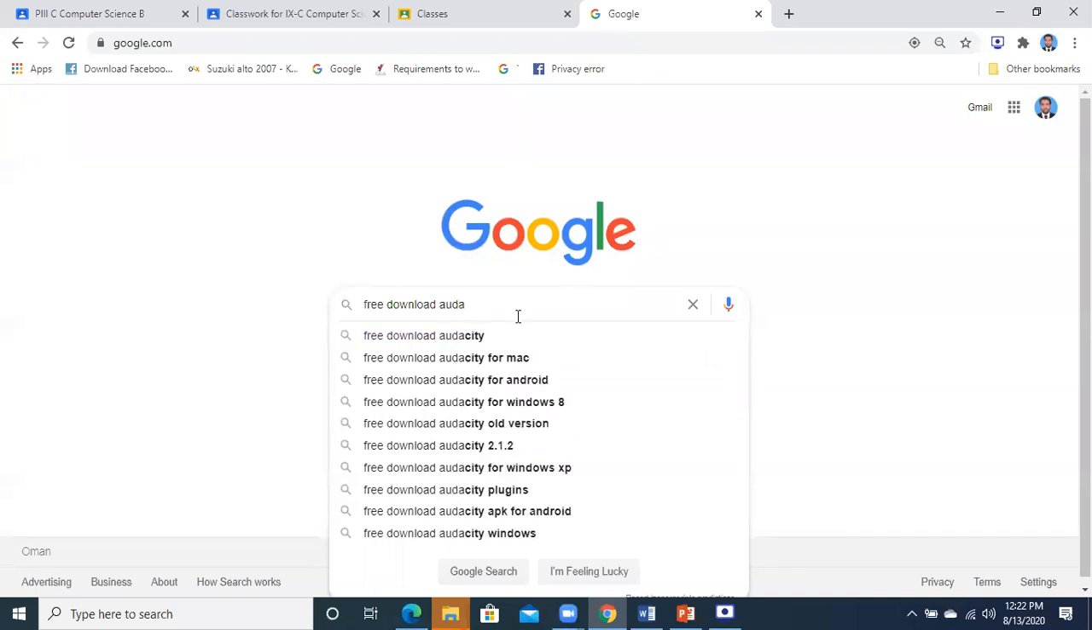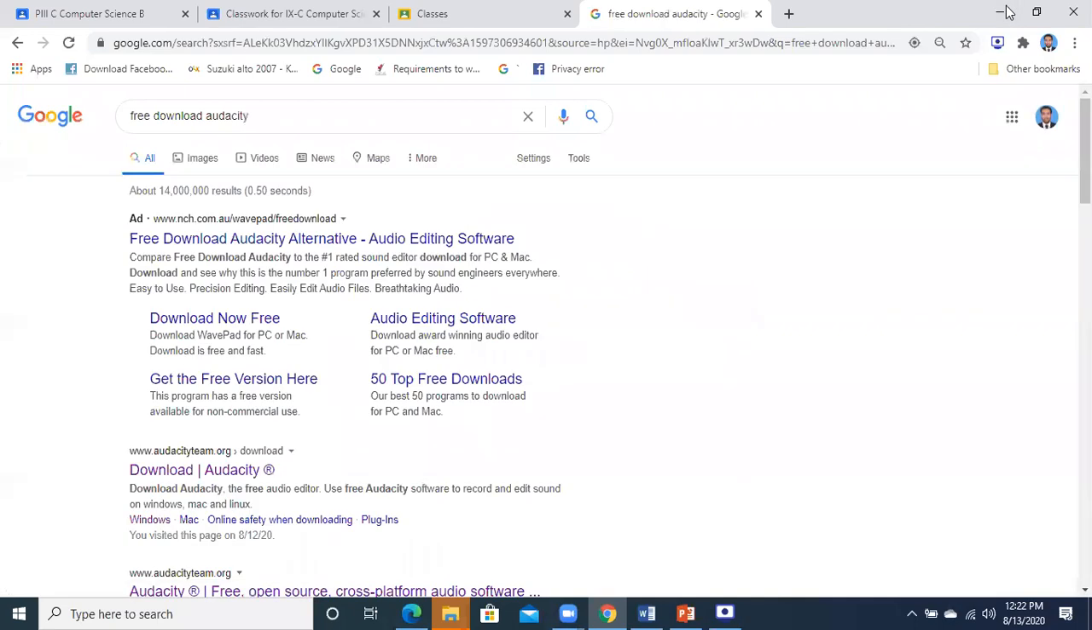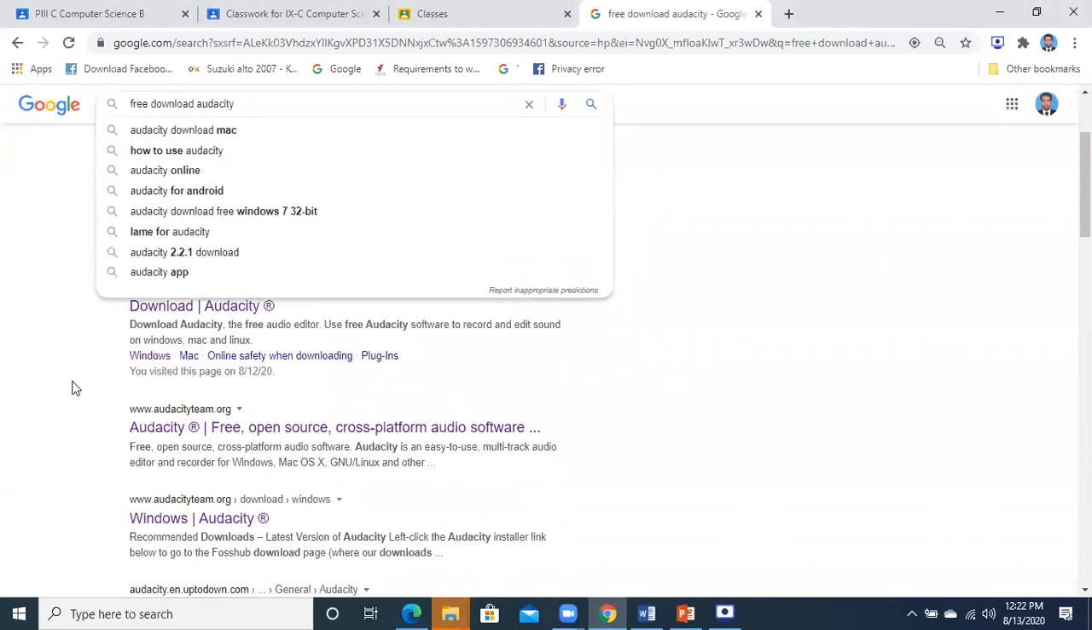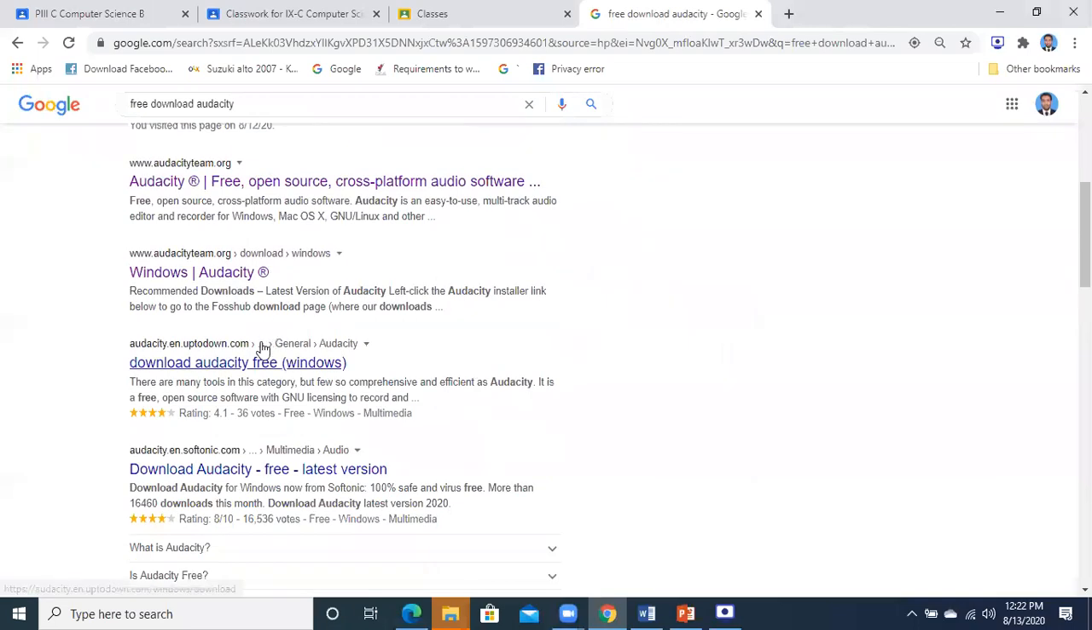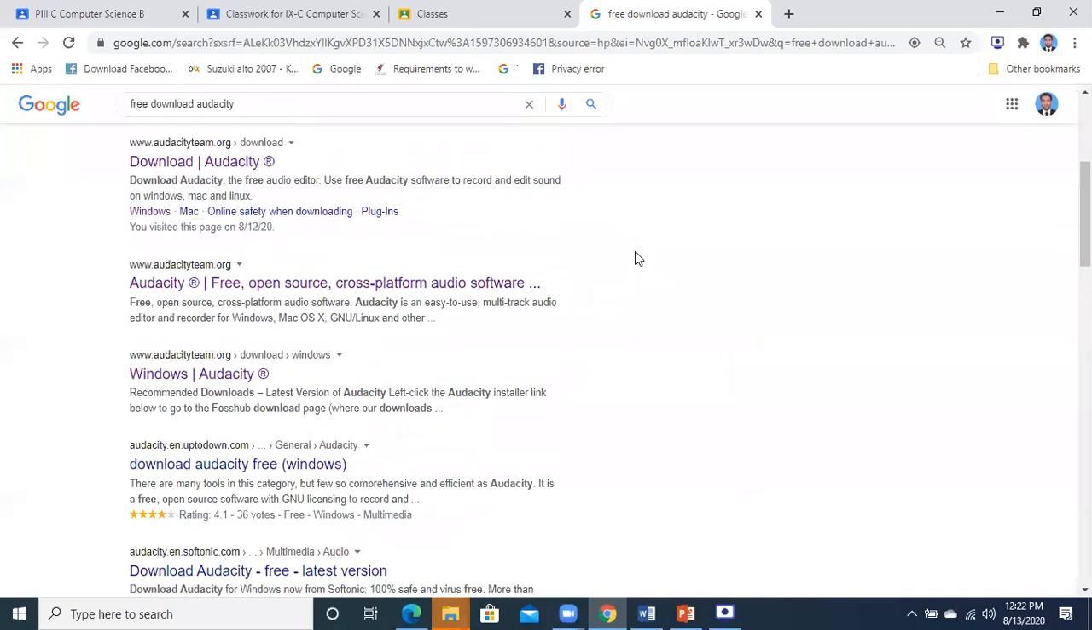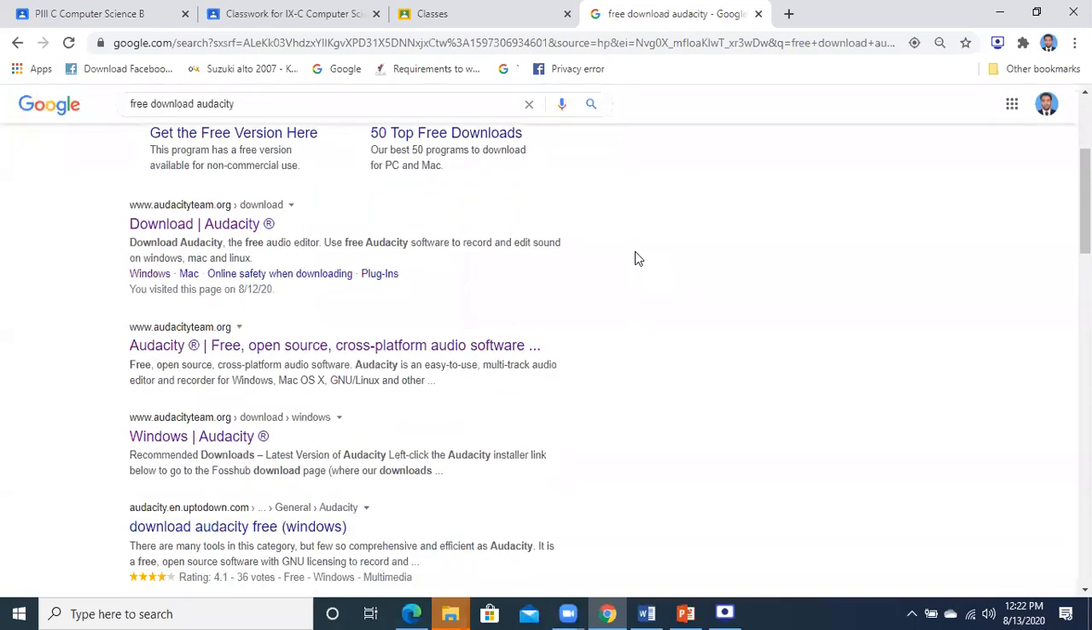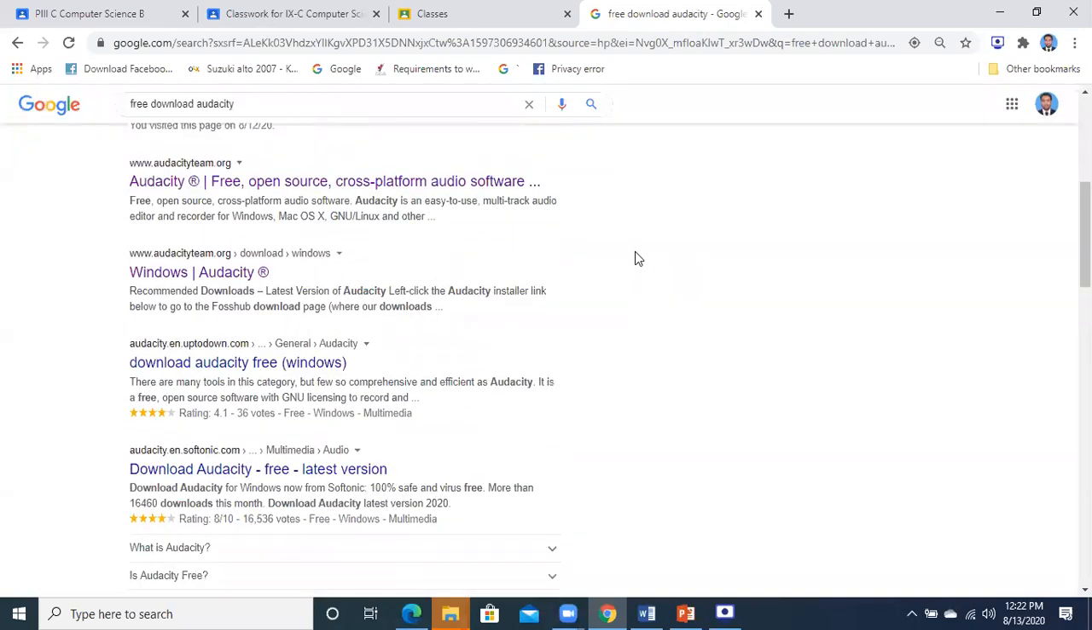Free download Audacity. You will write this statement and you will be able to see the link. Here is the link for the Audacity software. Audacity.org. So you will find out that this link is available over here.